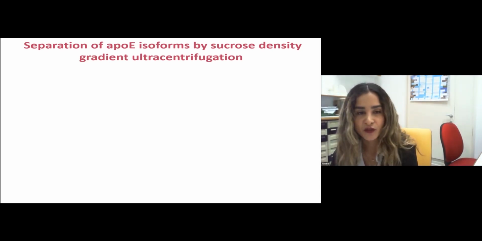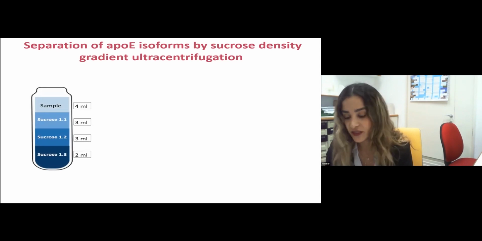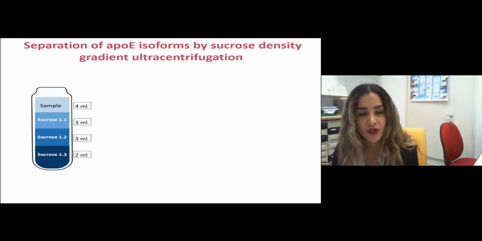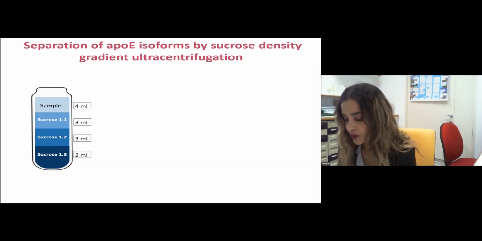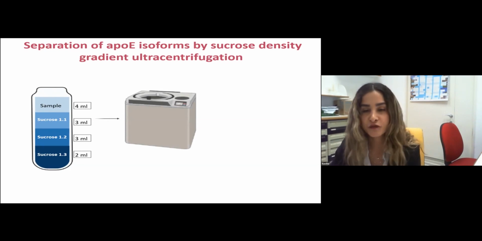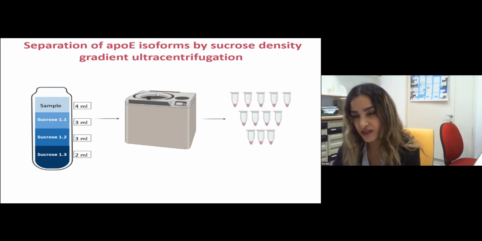We did it as follows. 4 ml of astrocytic conditioned medium was loaded onto a sucrose gradient containing sucrose in different densities, stacked on top of each other, and together we have 12 mls. We then subjected the gradient to ultracentrifugation for 48 hours. After 48 hours, 12 fractions were extracted.